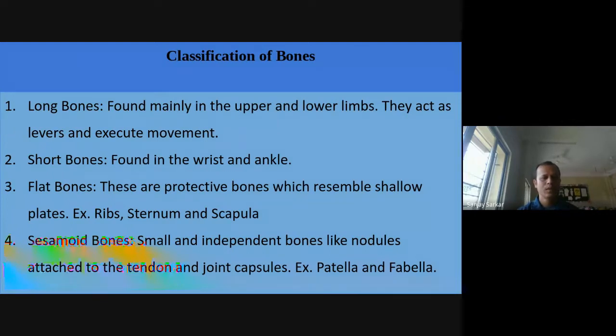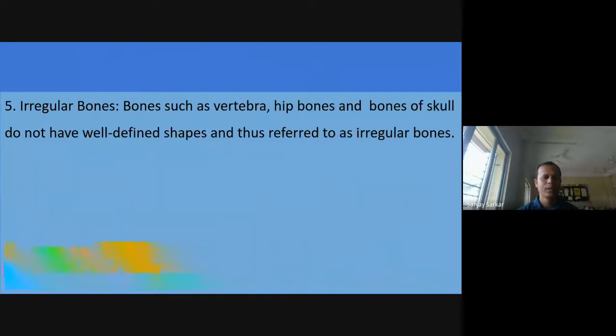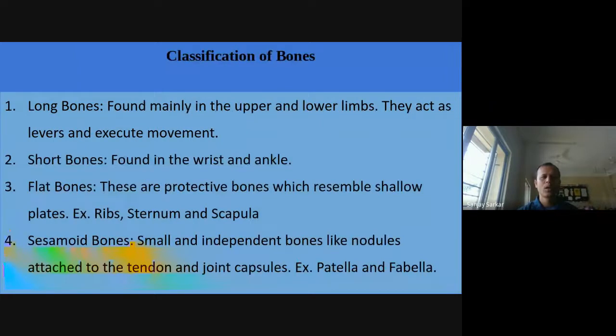We can divide bones into long bones, short bones, flat bones, sesamoid bones, and irregular bones. Long bones are found mainly in the upper and lower limbs. They act as levers and execute movement. We can find long bones in the upper and lower portions of our limbs, like the hand or leg.